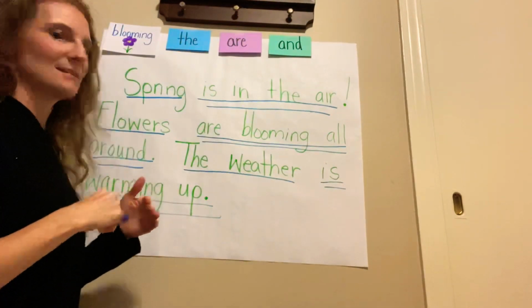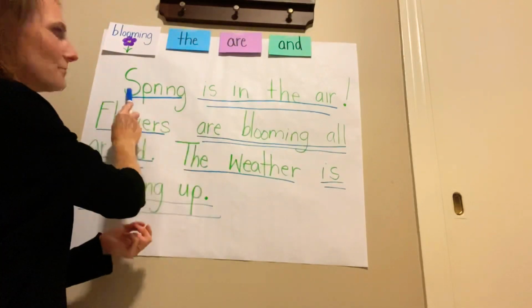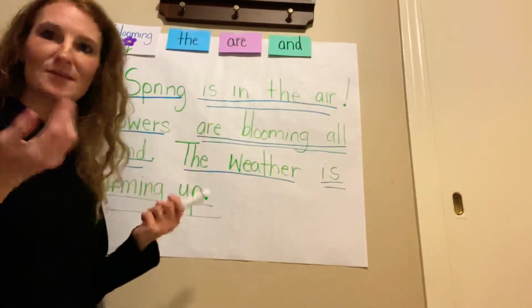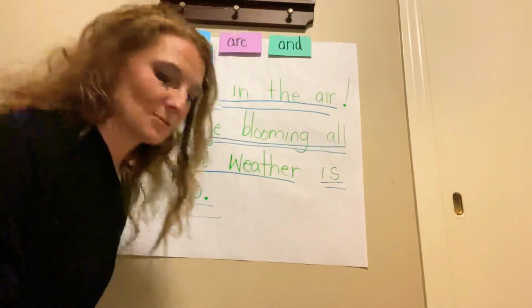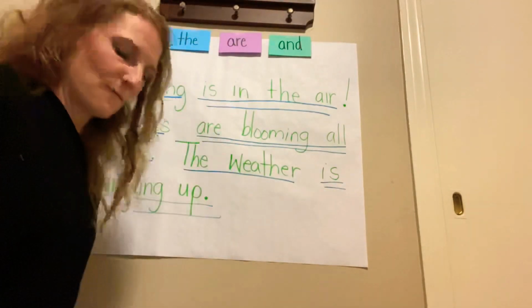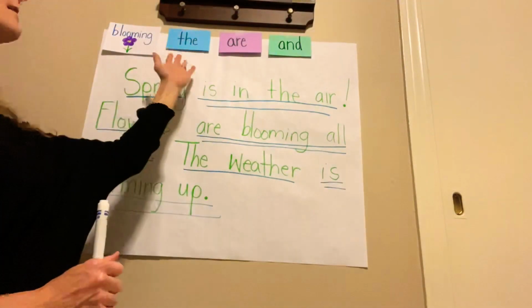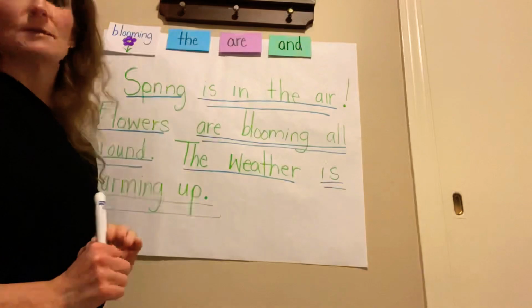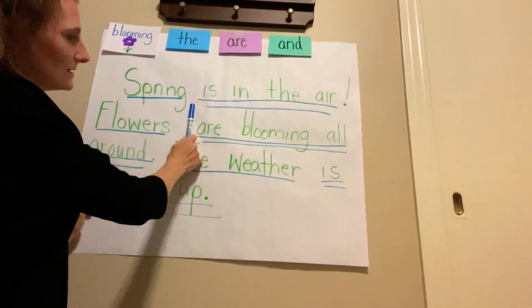Fantastic. All my sentences are complete. They have a naming part and a telling part. They have a capital letter and an end mark. So that's fantastic. Complete sentences make it easy to read and understand. Before we finish up, let's just see if we can find our word wall words. Let's see if we can find them. All right, you tell me when to stop when you see one.